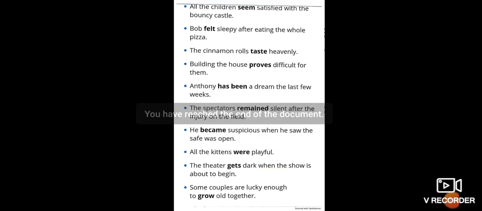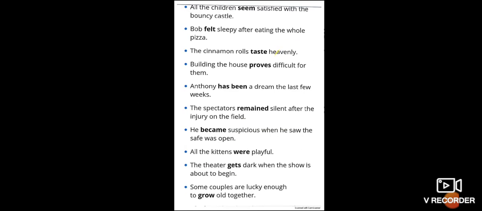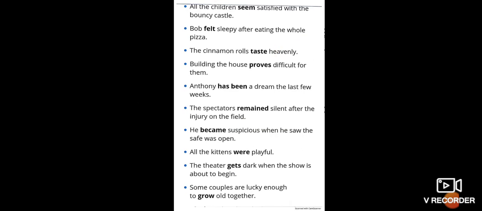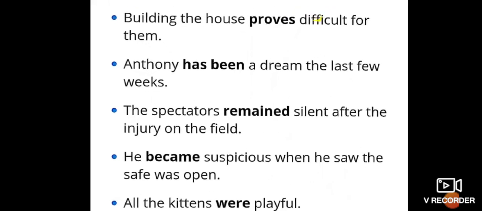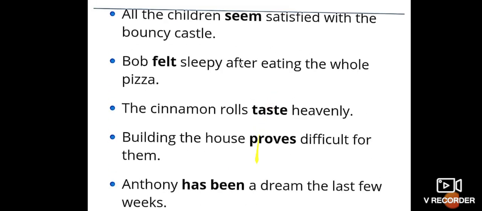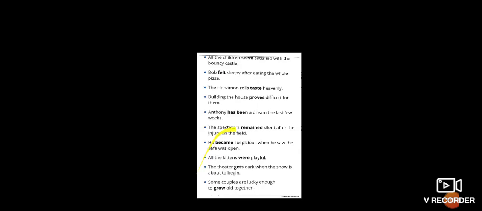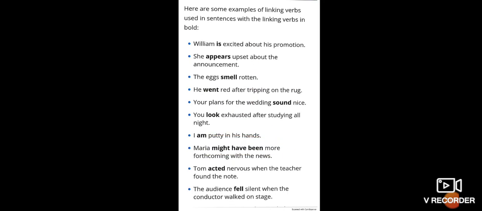So this is all about finite verbs. We saw the main types of finite verbs, that is transitive, intransitive and linking, right? So please go through all the notes. And this is all about the first type of verb, that is the finite verb. In the next session we will be seeing about infinite verbs. Okay, thank you.